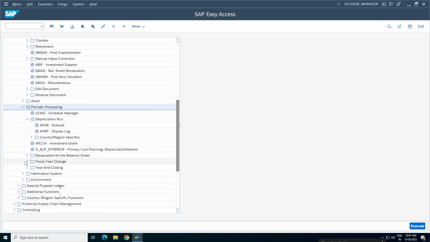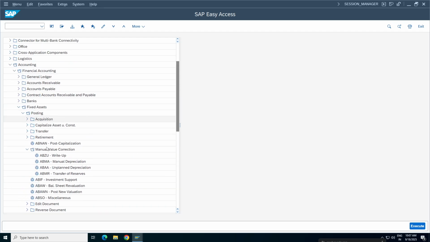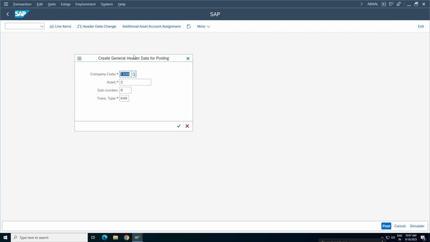Year end closing. Fiscal year change. Not required here. Asset. No. Miscellaneous. Manual. Aha, here it's there. Manual value correction. See, manual value correction. Manual depreciation, unplanned depreciation. Okay, unplanned depreciation, you have this option.